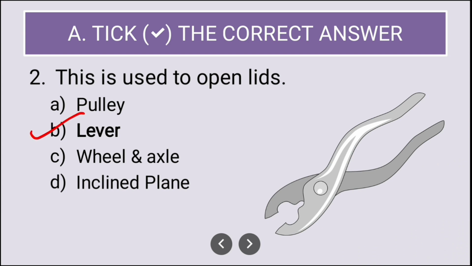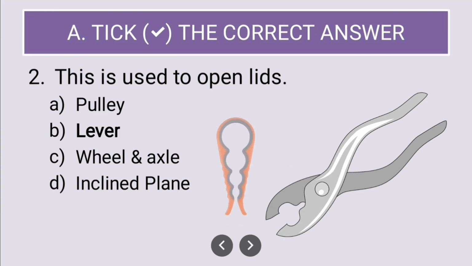By the way, over here you can see a plier. Of course, it is not used to open lids, but for other electrical work we use pliers. Okay, so to open lids we use what kind of machine? We use lever. Okay, and lever is a type of simple machine. And this is the tool that I was talking about, the lid opener.